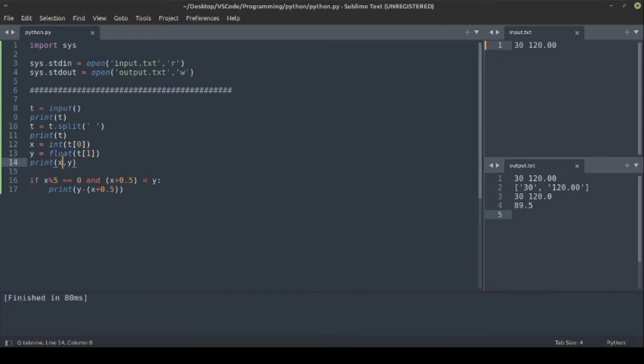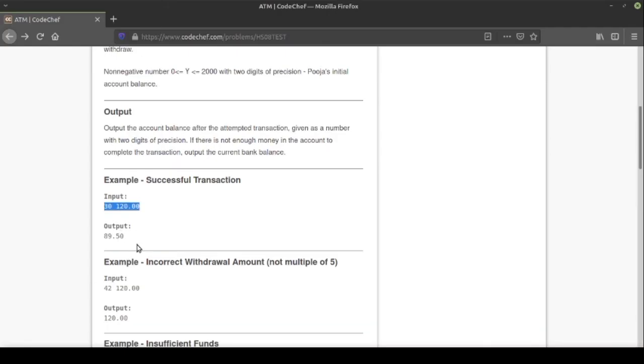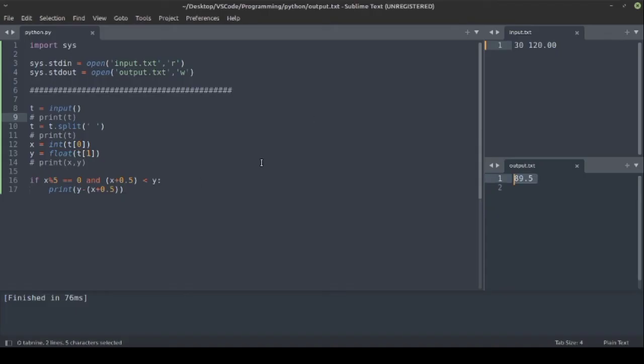Let's comment this print statement above and now run. So you will see only 89.0 got printed, but here the output is in 2 digits after the precision. So we require 2 digits after the decimal point. The answer we are getting is correct, but to match this test case we have to output it with 2 digits after the decimal point. So to change that, we can use a format string.